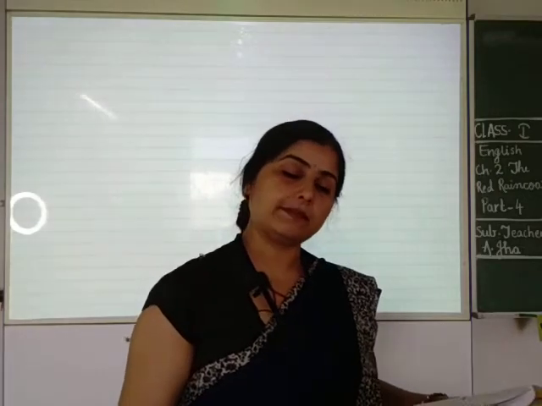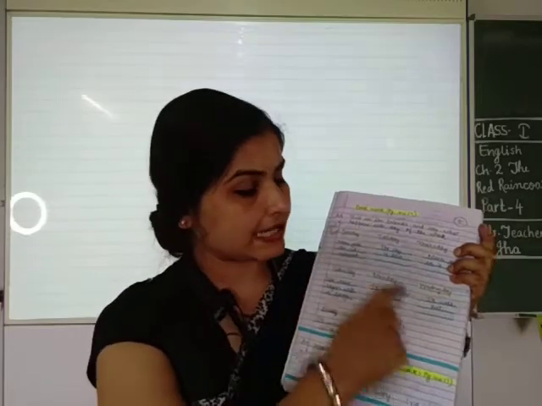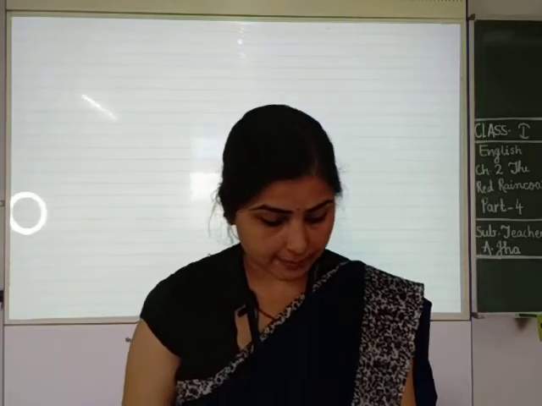According to the chapter, it was given in the book A4 exercise that you have to rewrite in the notebook. I hope you must have done the homework. Now I am proceeding next.